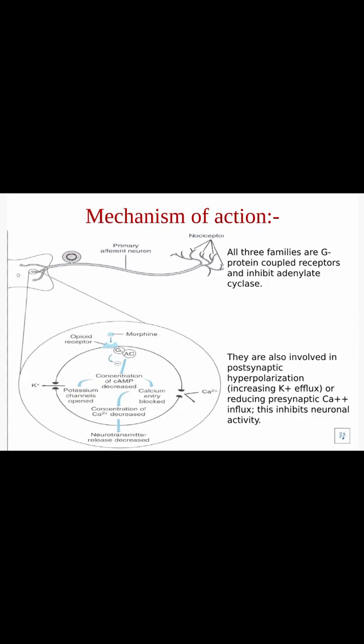When there is decreased cyclic AMP, potassium channels get opened and calcium channels get blocked. So potassium moves out of the cell and calcium entry is blocked. Thereby, the intracellular concentration of calcium is decreased, which leads to the inhibition of neuronal activity.